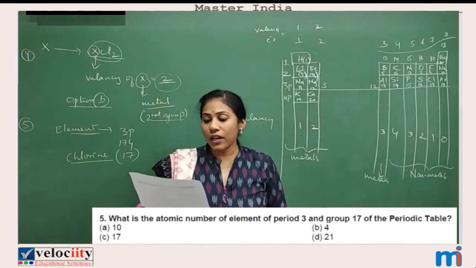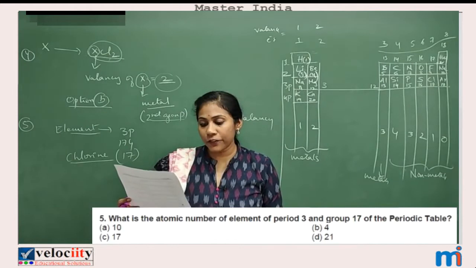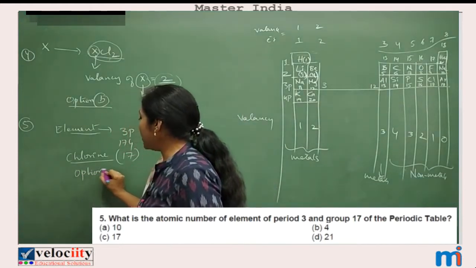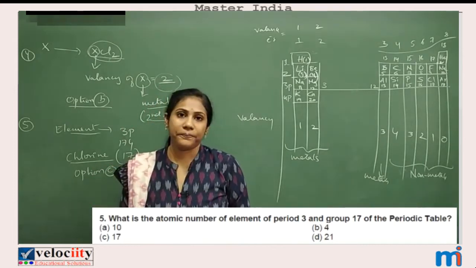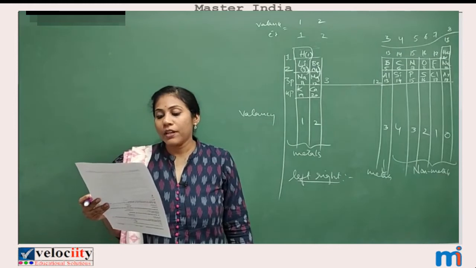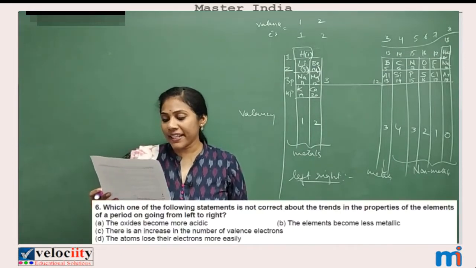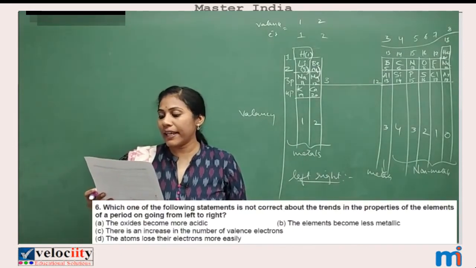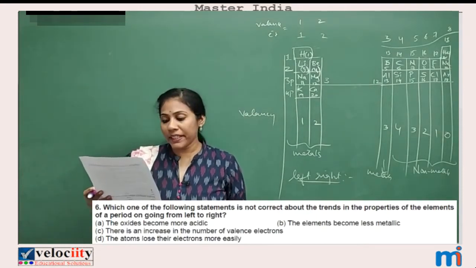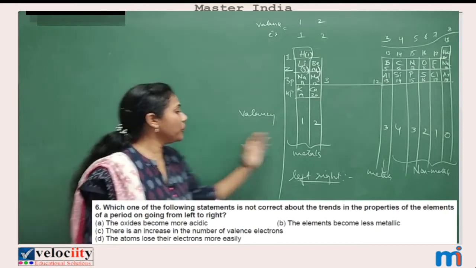Clear? So what option will you select? Yes, option C is the answer. Coming to the sixth question. Which one of the following statements is not correct about the trends in the properties of the elements of the period on going from left to right?